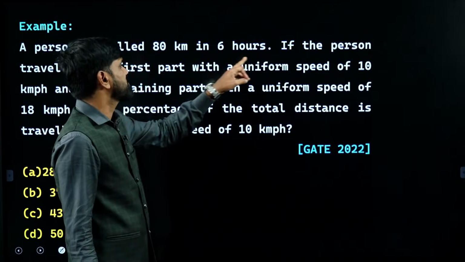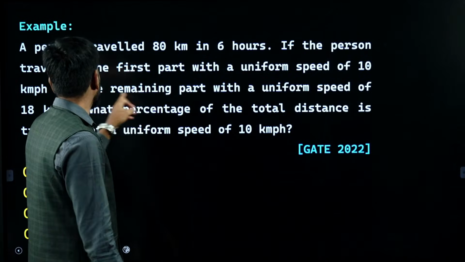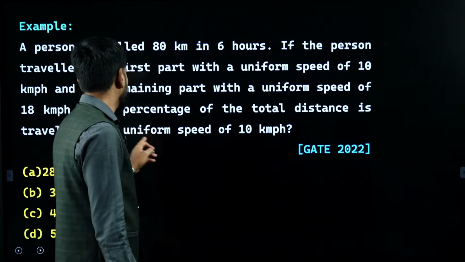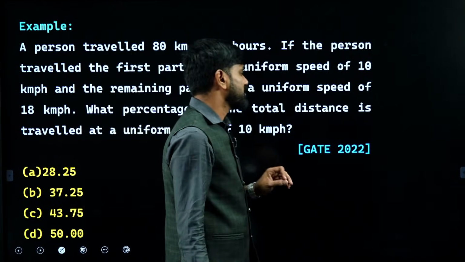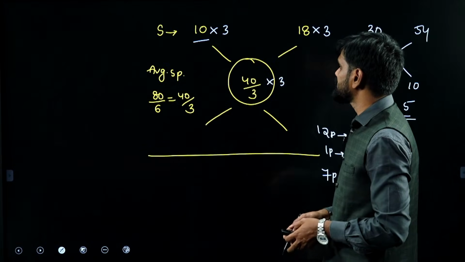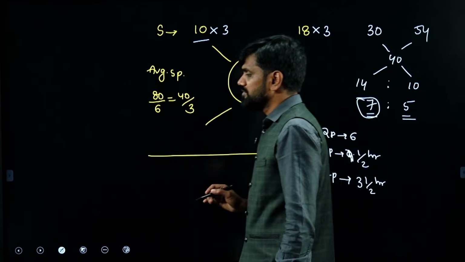80 kilometers in 6 hours. He is travelling for the first part with a uniform speed of 10 and the remaining at a speed of 18. What percentage of the total distance is travelled at the uniform speed of 10? What percent of the total distance? So out of the total distance, what percentage is covered at this speed? So what part is covered over there?